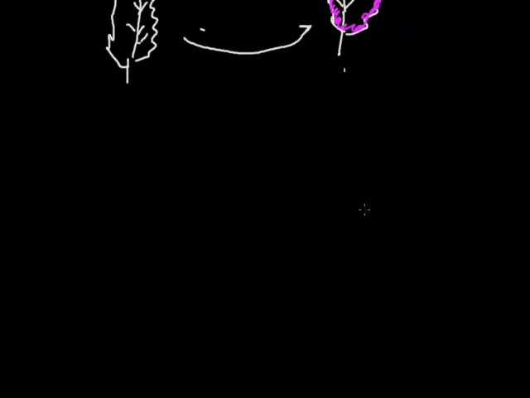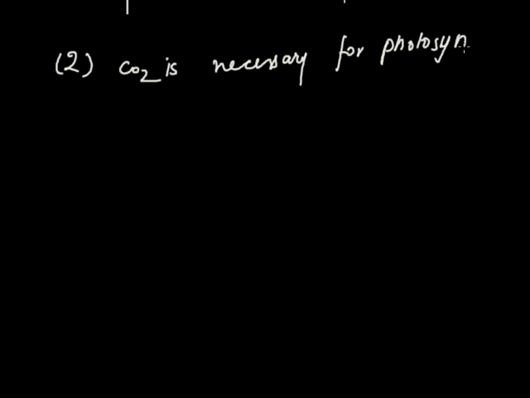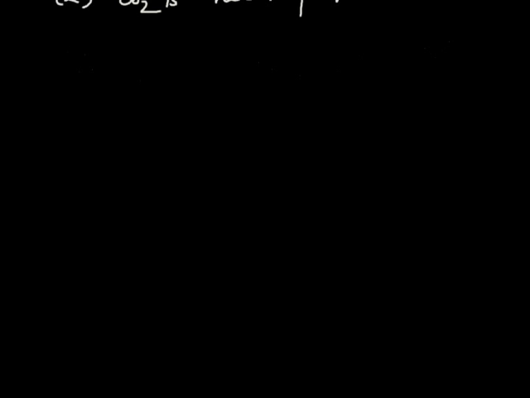Now there is one more activity to show that carbon dioxide is necessary for photosynthesis. Now let me show you an experimental setup. Let me draw a diagram.